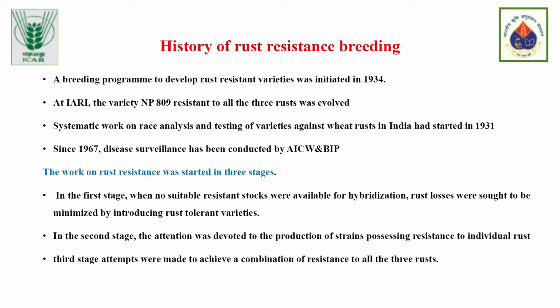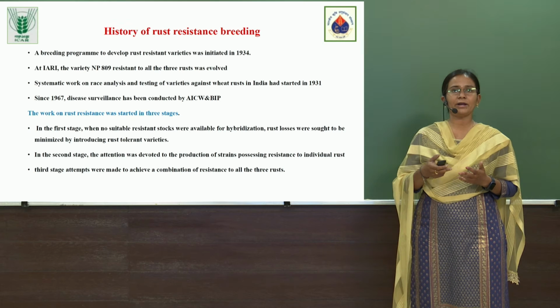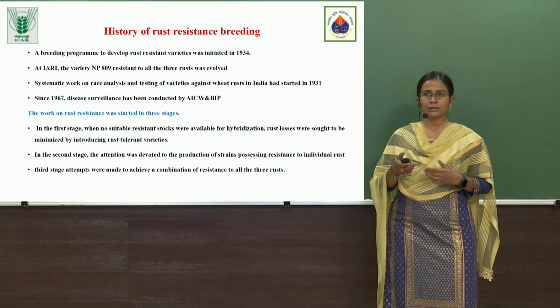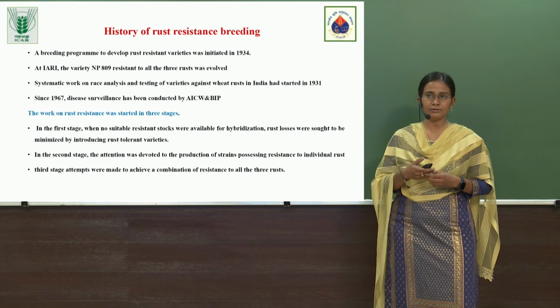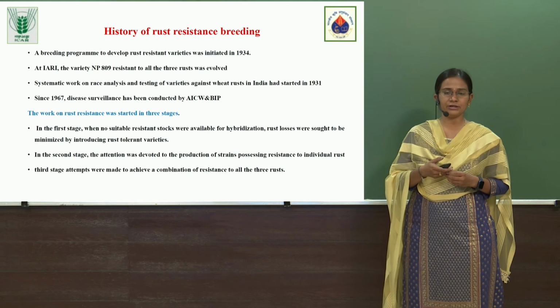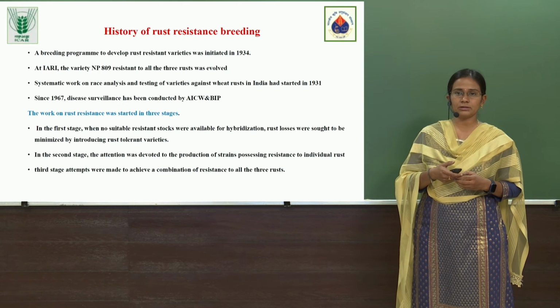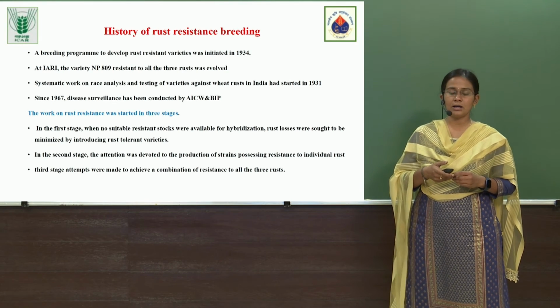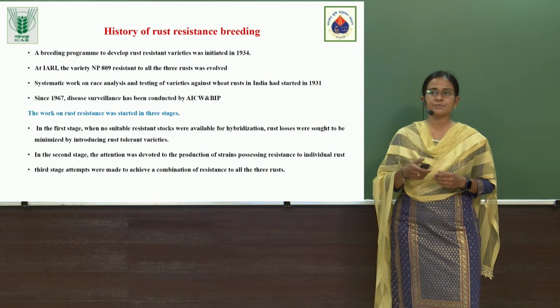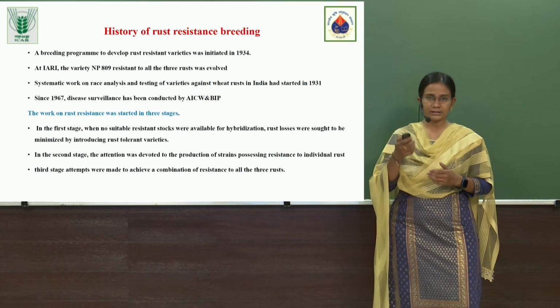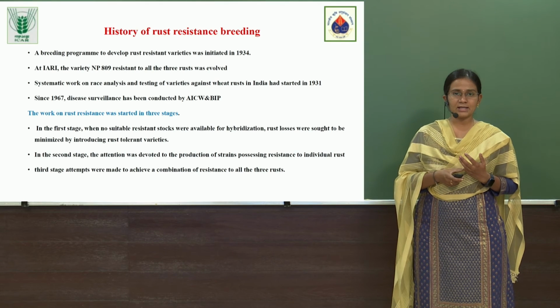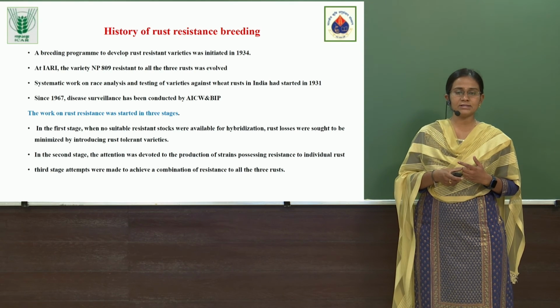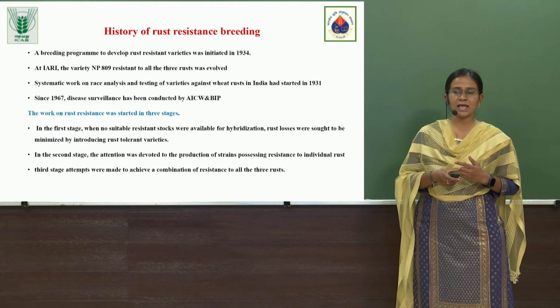Later, the systematic work of analyzing the races present and the varieties we have, and how these two interact, started way back in 1931. Since 1967, the All India Coordinated Wheat and Barley Improvement Program has been running, initiated at New Delhi and later shifted to Karnal. After its inception, a strategic plan for race analysis, varietal analysis, and disease surveillance, how much disease is prevalent in which areas, has been undertaken.